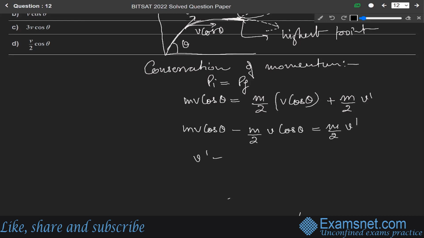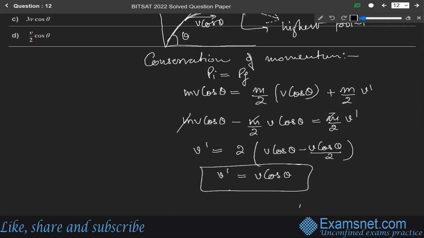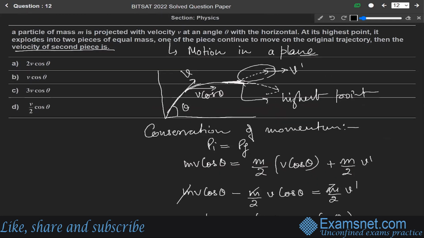So v dash will be equal to, m cancels, so we get v dash equals 2 v cos theta minus v cos theta divided by 2. Solving it, we get v dash equals v cos theta. So among these four given options, v cos theta means option B is the correct answer.